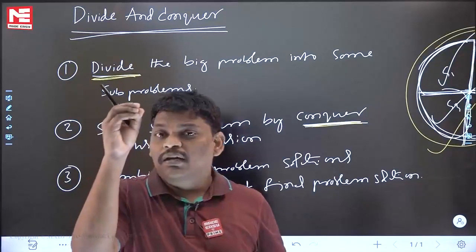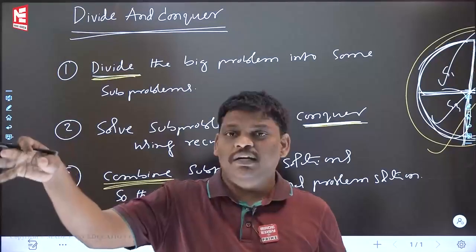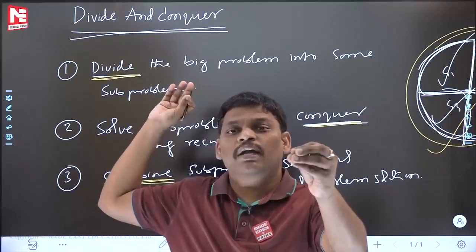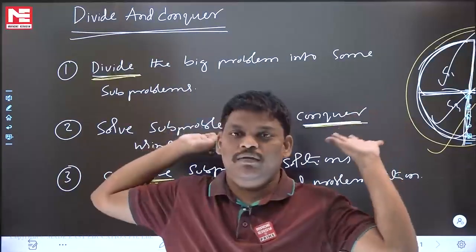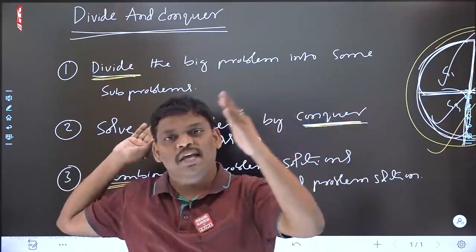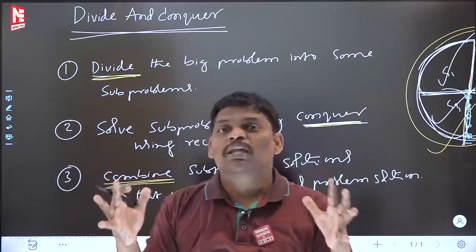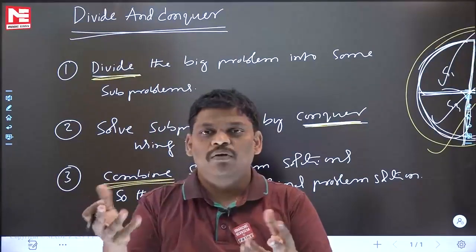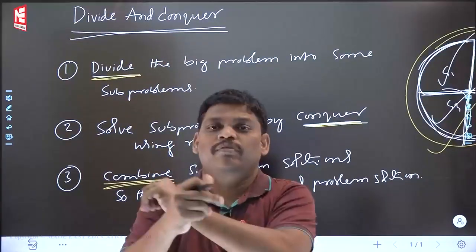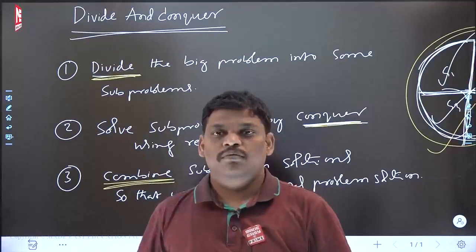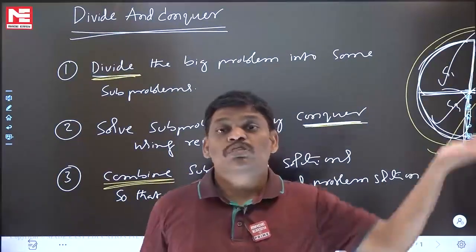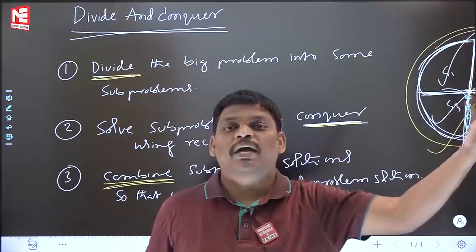Listen, divide and conquer is an algorithm designing technique. It can give some idea for your problem. You can proceed with this idea whichever way you like. They will say divide, conquer, combine. Some people are asking, sir, what is the meaning of combine? I have the subproblem solutions, so what does combine mean? For my problem, combine is nothing but adding all of them, plus. For some other problem, combine is multiplication. For some other problem, combine is comparison.